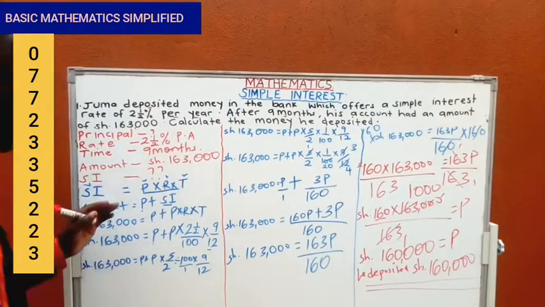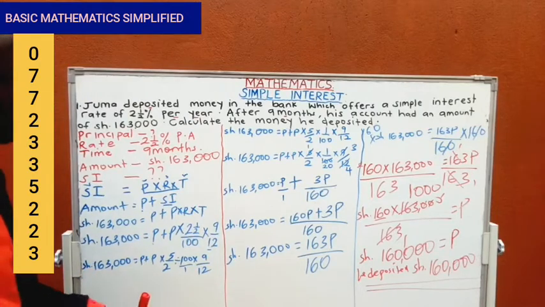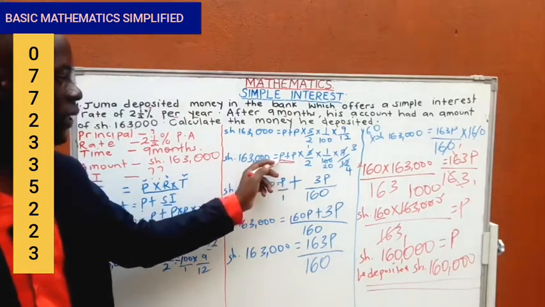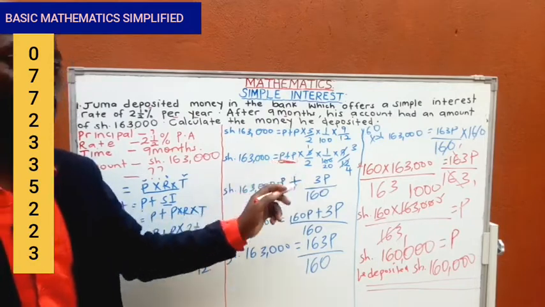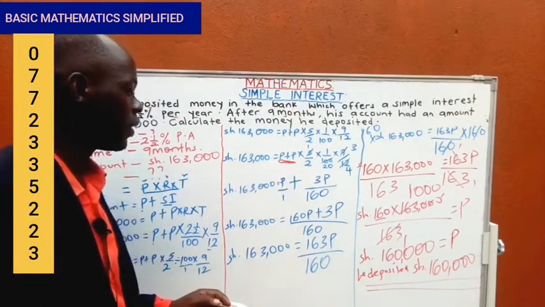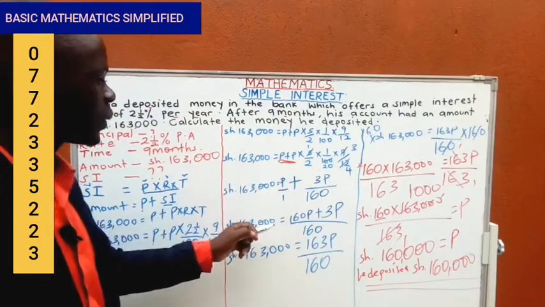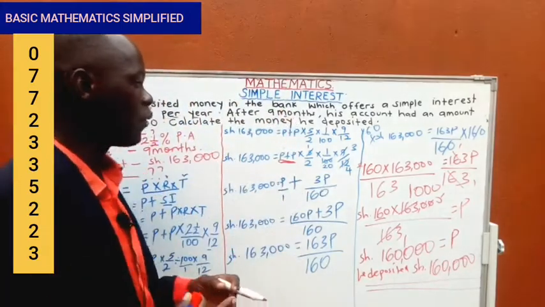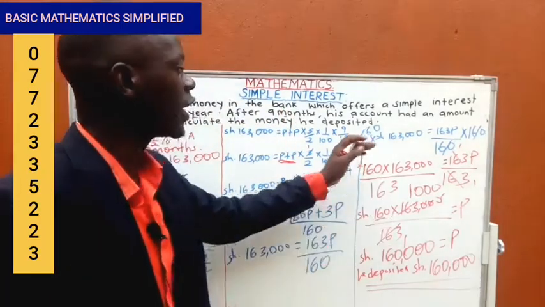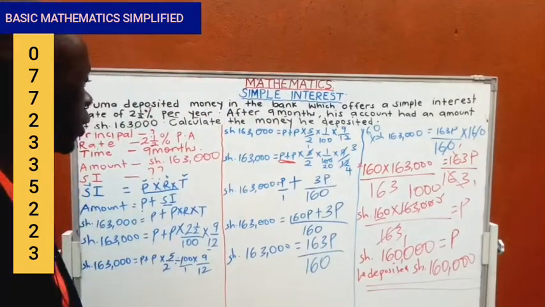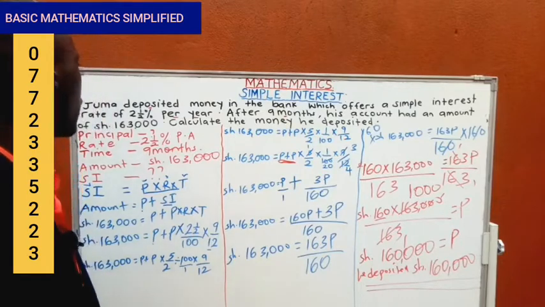163,000. I told you that when you're calculating this question, you just need to be very careful. At a certain stage is where many learners always tend to mess up here. BODMAS is very important here. They want to add p plus p. When you add p plus p, definitely you will get a challenge and your answer will not be right. Now, when you follow these steps very well, reduce it from here to reduce the number, so the number should not be too bulky for you to divide. At this stage here, you can now see how you solve very well and get your answer properly. Follow the rules of division, follow the rules of BODMAS, and follow everything.